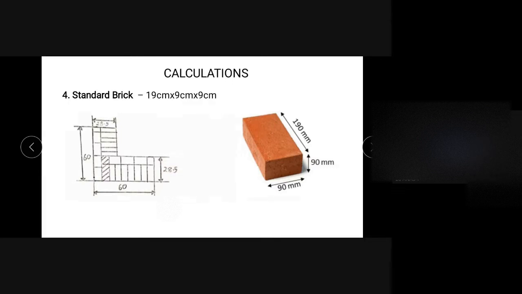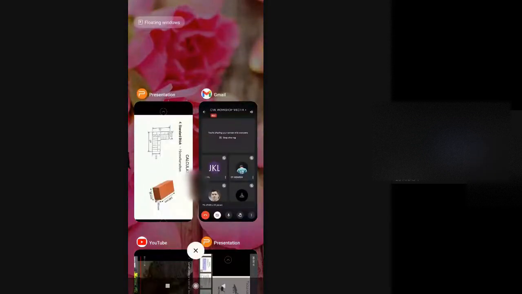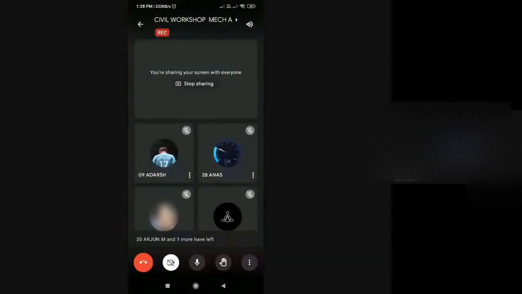These are the experiments that have to be written for the next day. I'll be uploading the video for the construction of English bond on Google Classroom, and we are uploading the materials for writing the lab manual record.